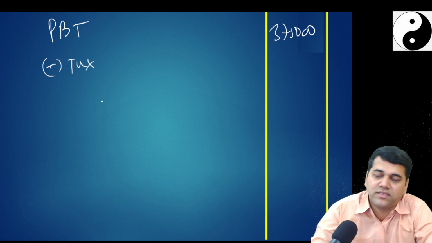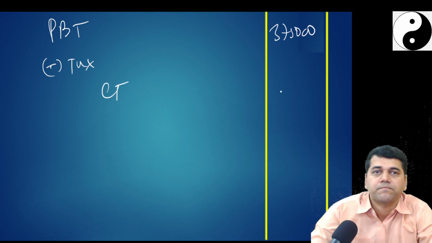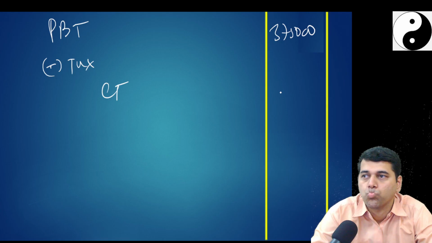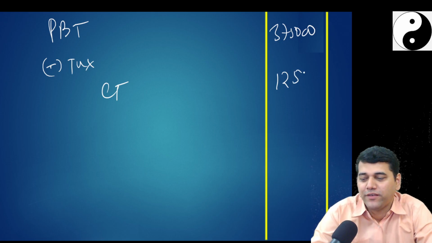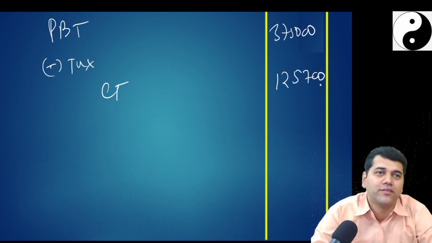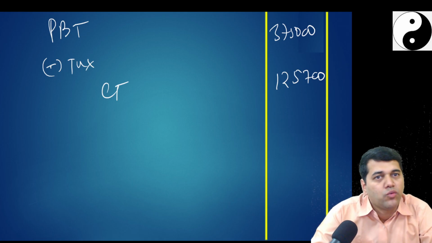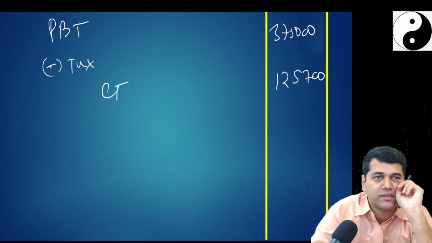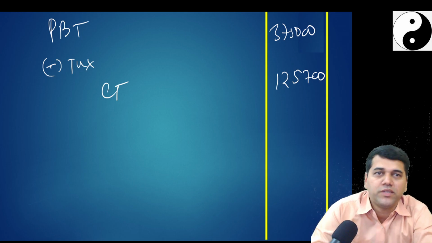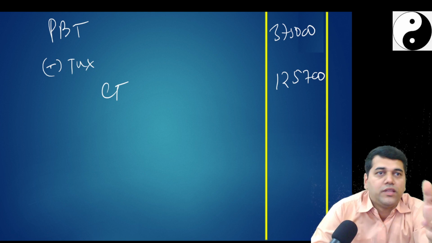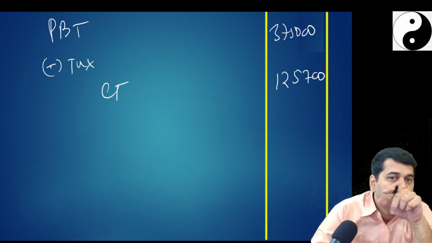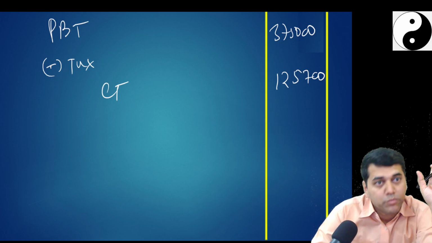Minus tax. What is your current tax? One lakh? 1 lakh? 1,25,700. They only gave you, no. They said 1,06,000 was coming by multiplying 30% on the profit before tax. But there were some mistakes, there were some adjustments. So actual tax liability was 1,25,700. When they only said, should we not pass one additional entry here? Where's the second leg of this? Provisions, tax provisions.